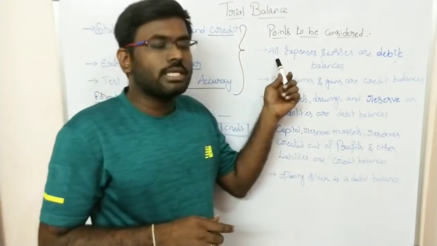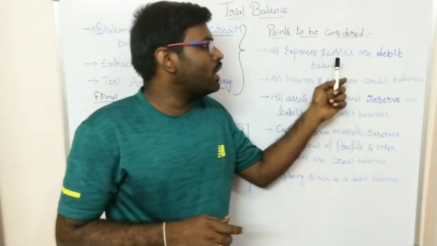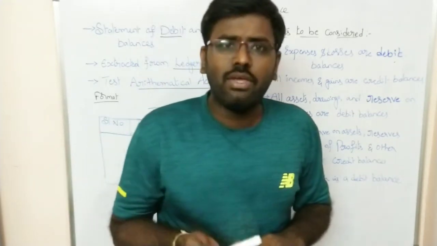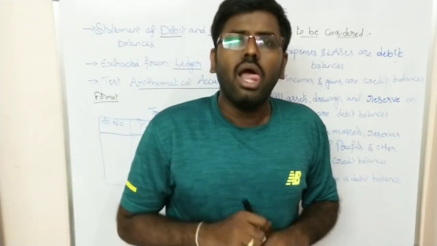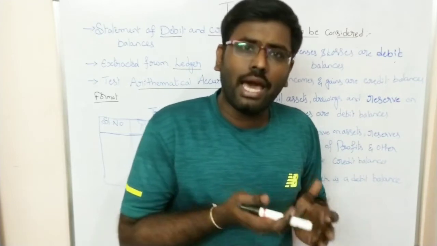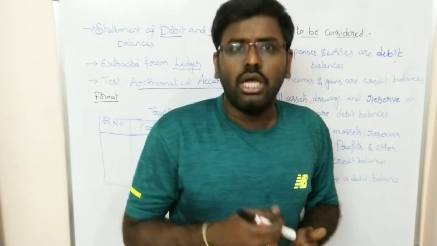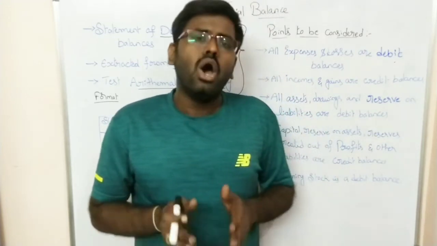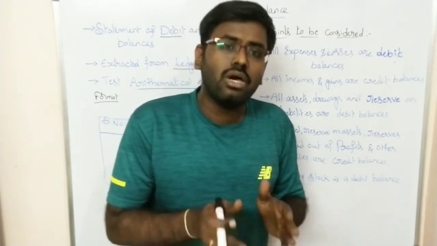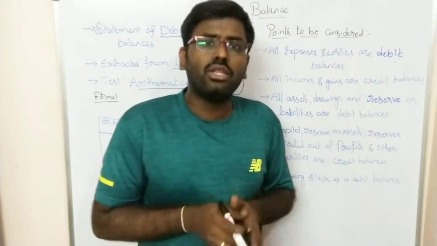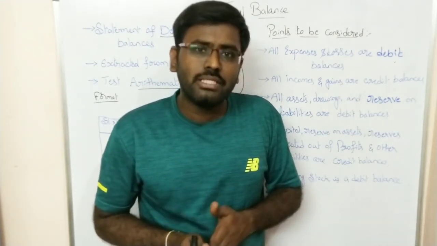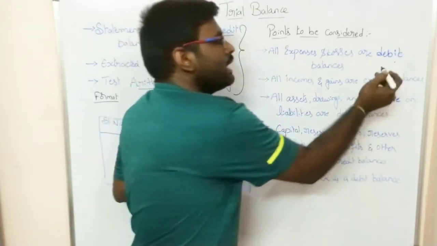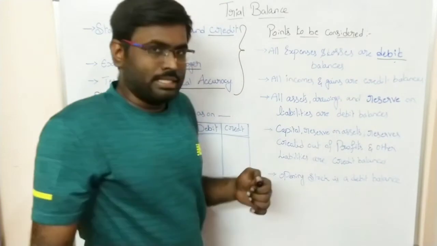The first point says that all expenses and losses are debit balances. So whatever expenses you incur for your business operations, or any loss due to unexpected situations, both expenses as well as losses of the business will be shown on the debit side of the trial balance.